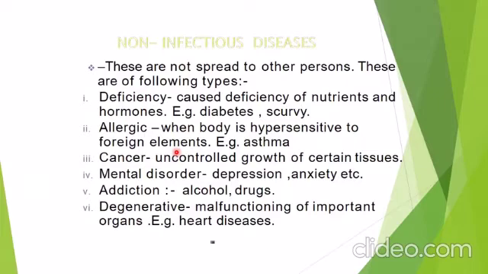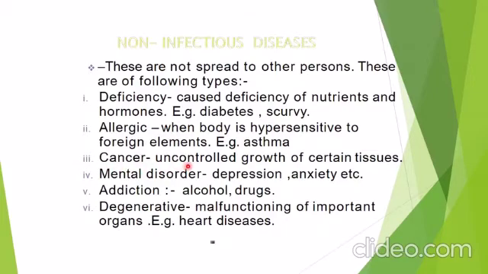Non-infectious diseases may occur due to, number 1, deficiency of nutrients and hormones. Example, diabetes and scurvy. Second, allergic, when the body is hypersensitive to foreign elements. Example is asthma. Okay. Third is cancer.